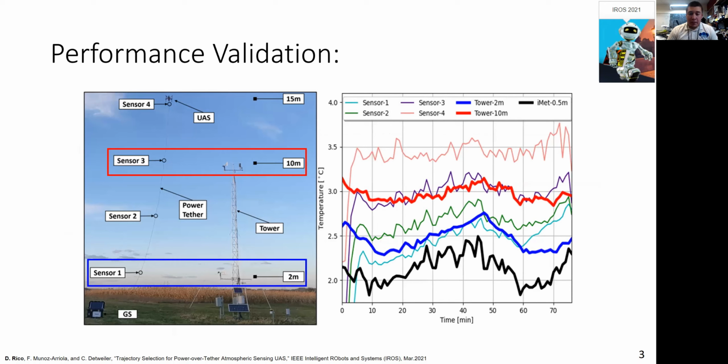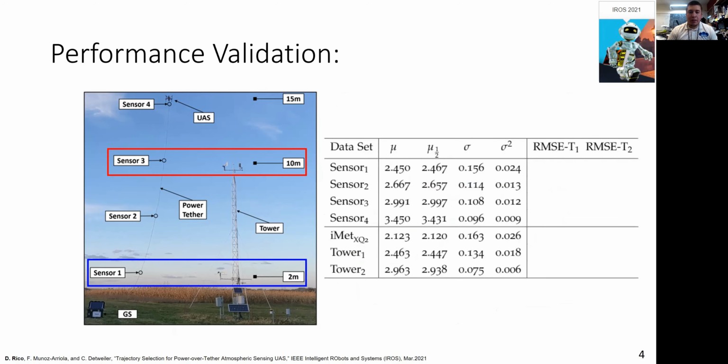We were specifically interested in validating sensors at comparable altitude, sensor 3 and sensor 1 of the TOS, and the tower sensors at 10 meters and 2 meters respectively. We conducted an intercomparison between the sensors and calculated statistics, including the RMS error between them. As we can see from the table, sensor 1 and the tower sensor at 2-meter AGL has an error of 0.143 degrees C, and sensor 3 and the tower sensor at 10-meter AGL has an error of 0.091 degrees C. With such a relatively small error, we considered our system valid in the field when operating in a quasi-static manner.